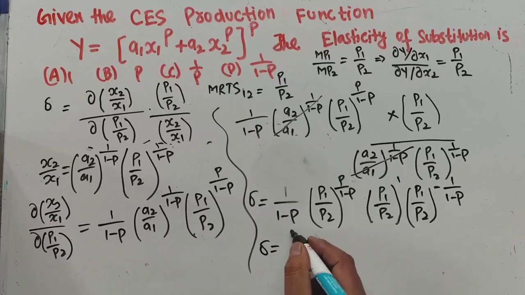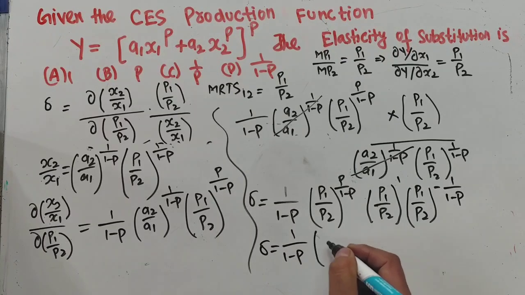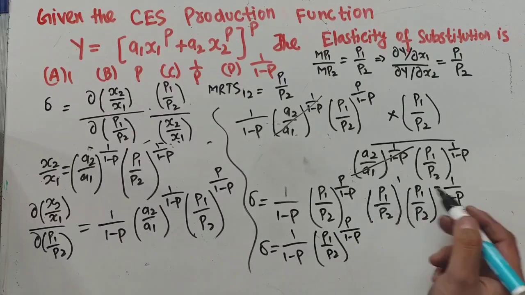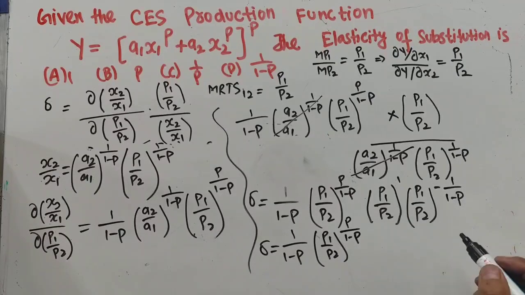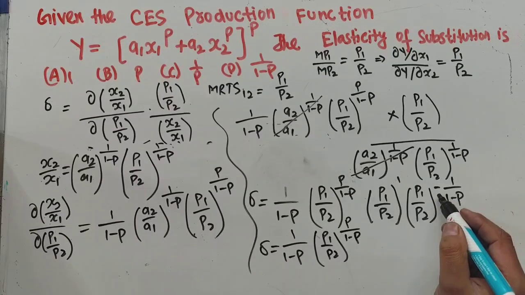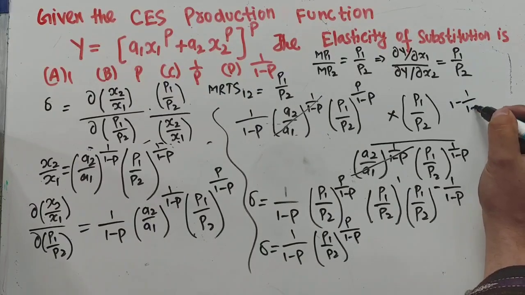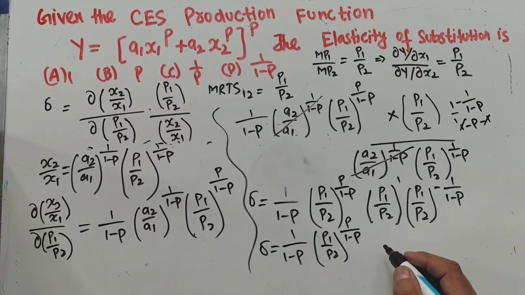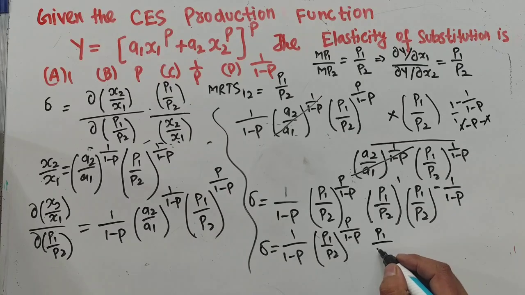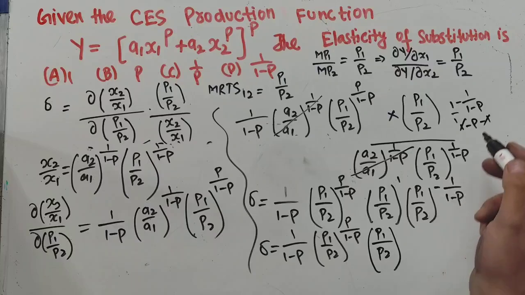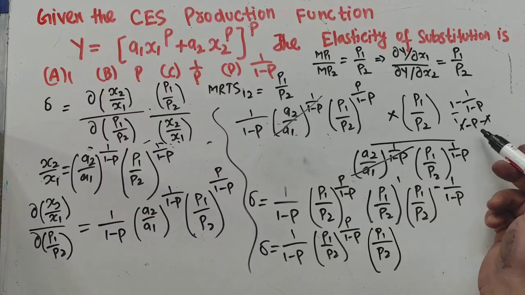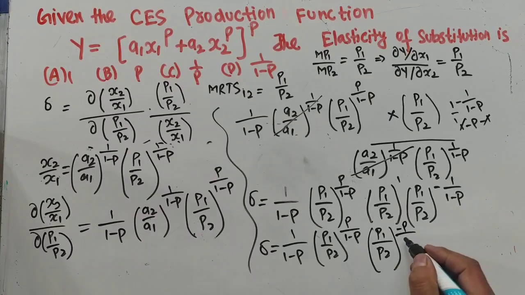The bases are the same, so we can add the exponents: 1 minus 1 divided by 1 minus p gives 1 minus p minus 1 over 1 minus p, so we get p1 upon p2 whole raised power minus p divided by 1 minus p.